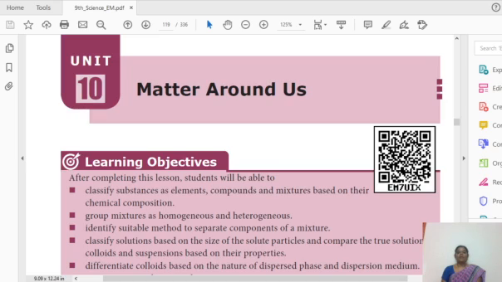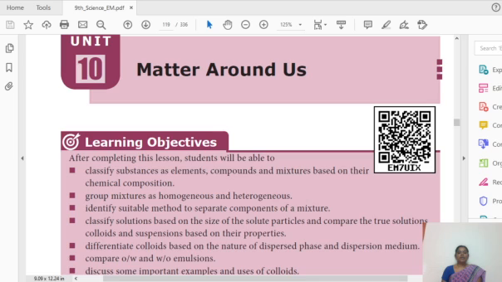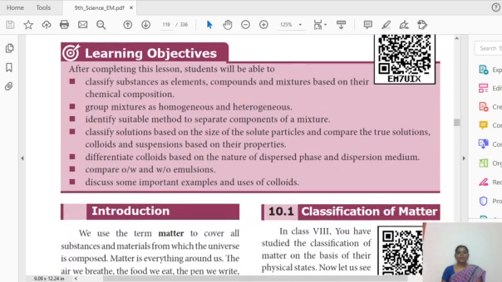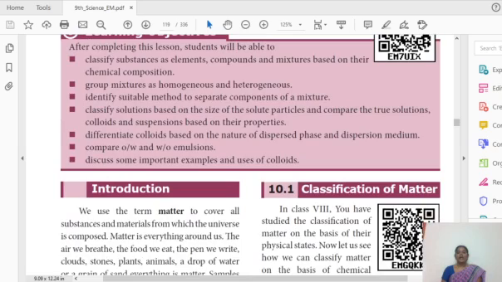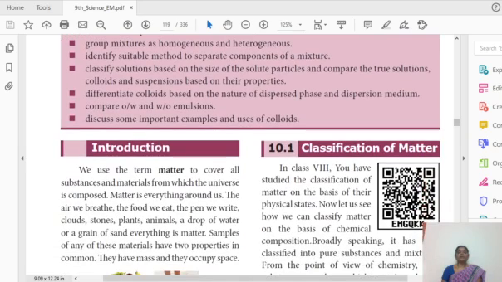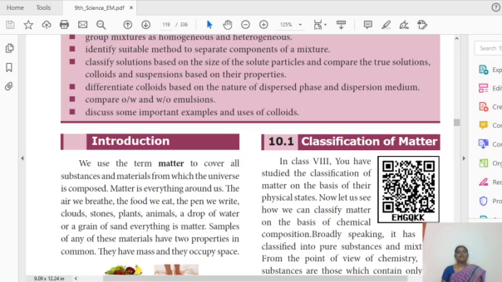Today I am going to give a quick recall on the topic matter around us, that is chapter 10. So far you are receiving so many contents on this topic and the lesson is also finished. So today I am going to give you a quick revision. The very first topic is matter around us, as the title says.